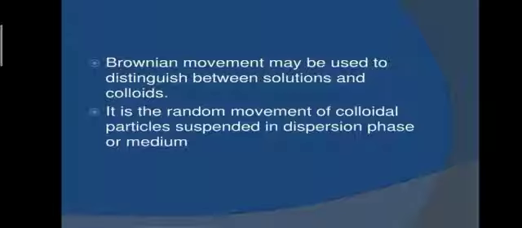Second is Brownian movement. The random movement of particles in a zigzag path is called Brownian movement. The random movement of particles suspended in liquid or gas is called Brownian movement. The colloidal particles move on a zigzag path. Brownian movement may be used to distinguish between solutions and colloids. It is the random movement of colloidal particles suspended in the dispersion phase or medium.